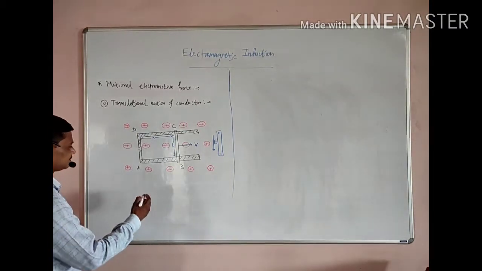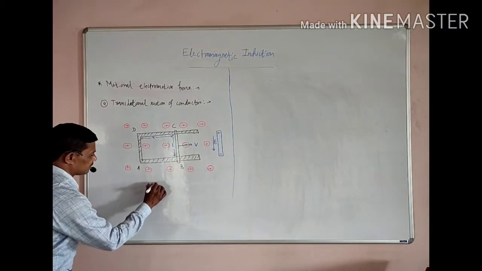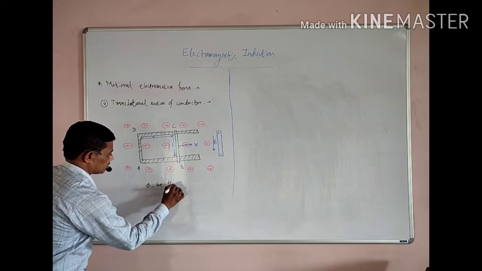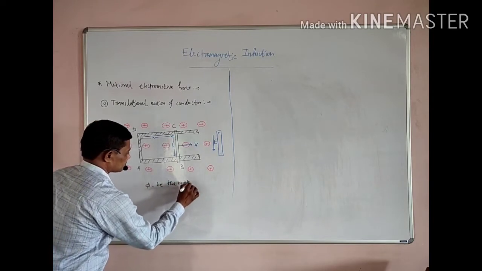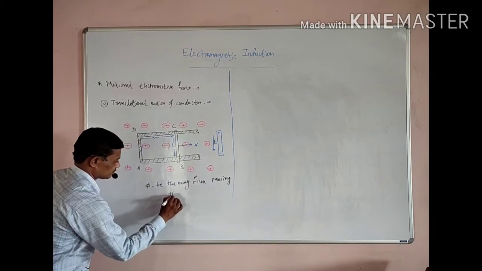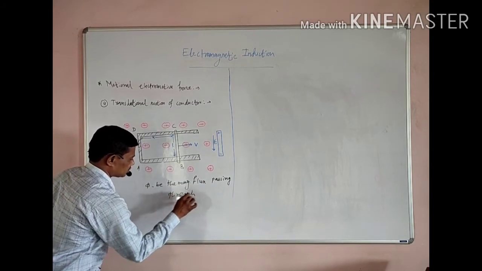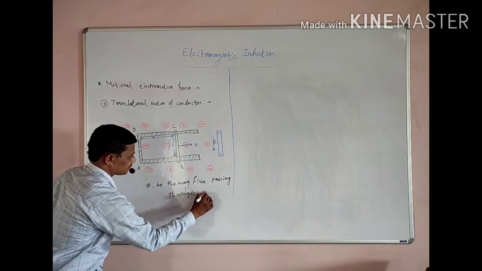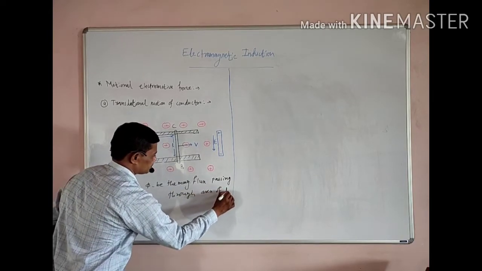So let phi be the magnetic flux passing through the area of the loop.